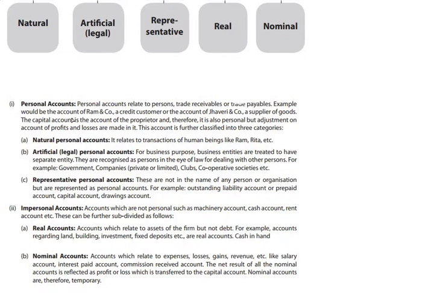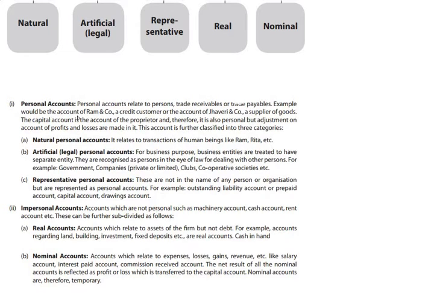So let's go to the definition. Personal accounts relate to persons, which here means real persons. Trade receivables, which are basically debtors, arise when we sell goods on credit, and trade payables, which are basically creditors, arise in the course of credit purchase.